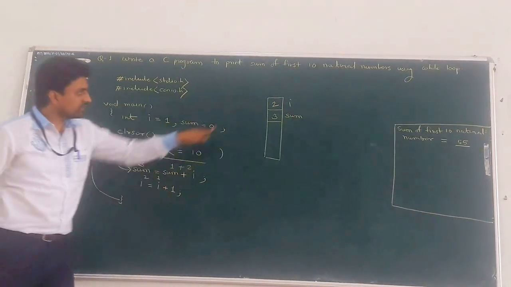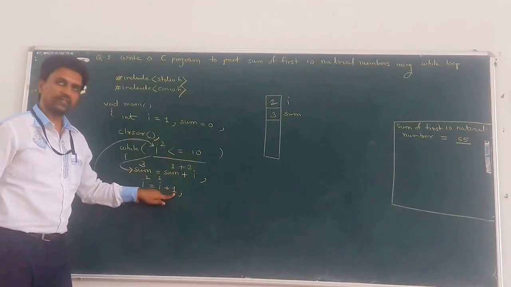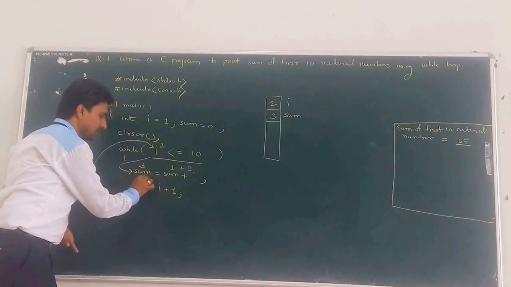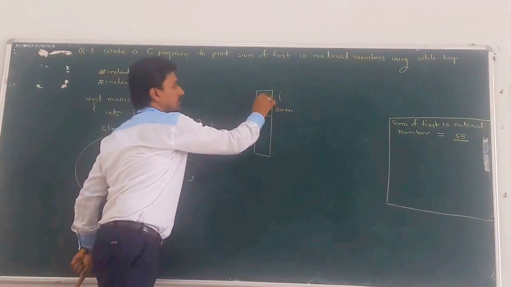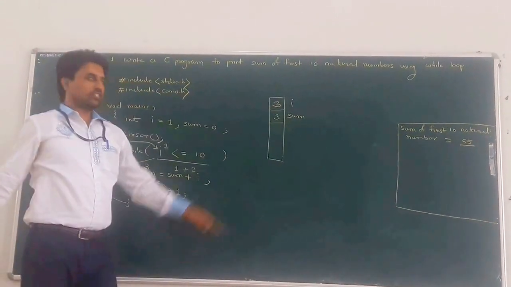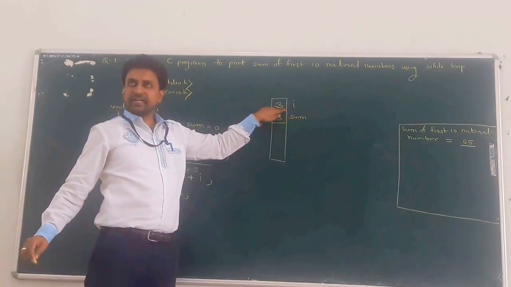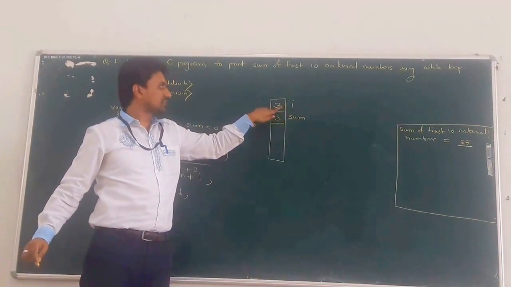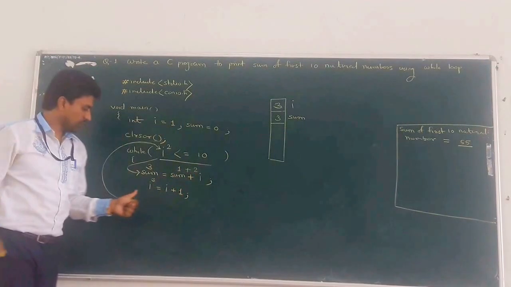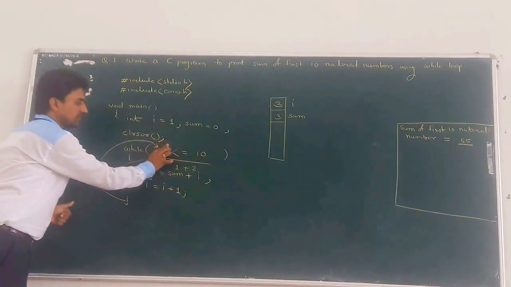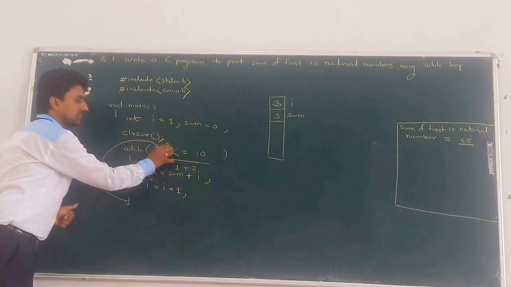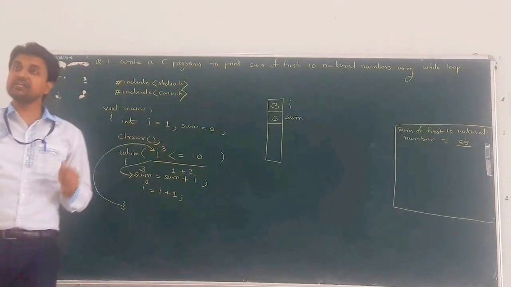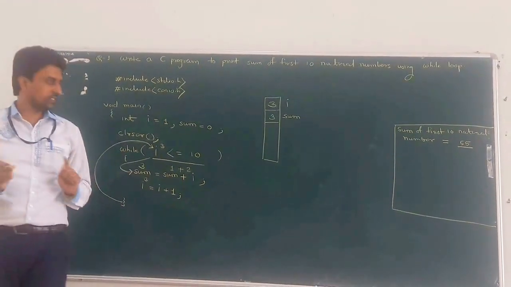Now I. What is the current value of I? 2. 2 plus 1 means now it becomes 3, and the value is replaced or overwritten here in the RAM. Variable I's current value now becomes 3. Okay, the same condition is checked again. I is 3, less than or equal to 10. Condition again true.